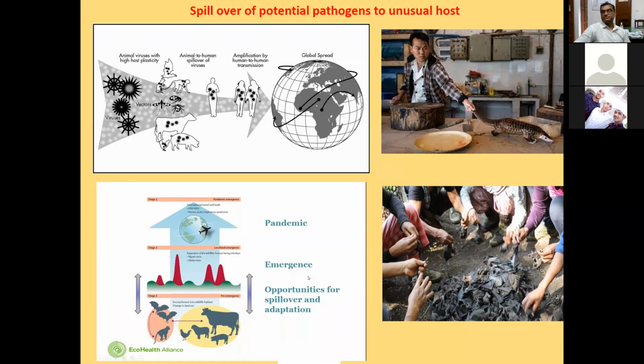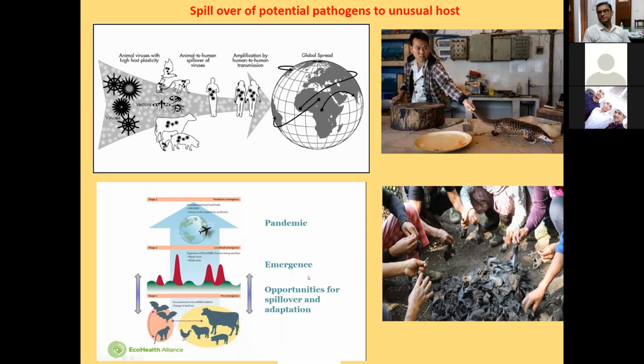That's why new types of diseases are reported in the southern part of the country, like in Kerala, Karnataka, Andhra Pradesh. These are the states where these types of diseases are reported very frequently. That may be one of the reasons, not only the reason.